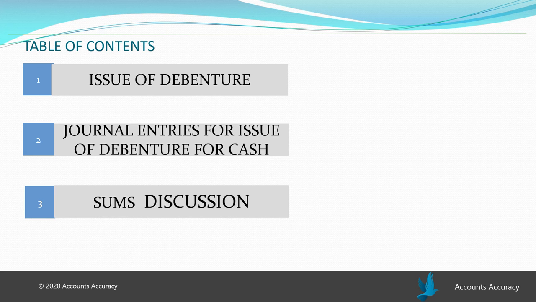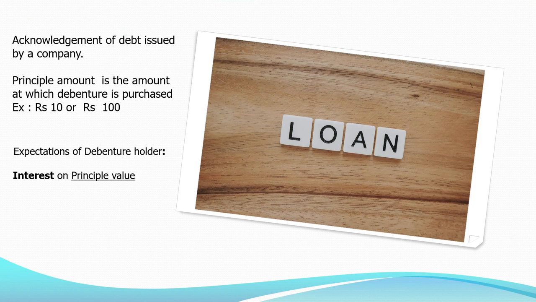Here in this video we will study about issue of debentures, some journal entries related to the debenture issue with some discussion. So let's see what is debenture. Debenture is basically an acknowledgement of debt. Acknowledgement of debt means it's a written document or certificate, you can say, which is issued just to show the loan, that is debt. Debt means loan provided to the company by the debenture holder.